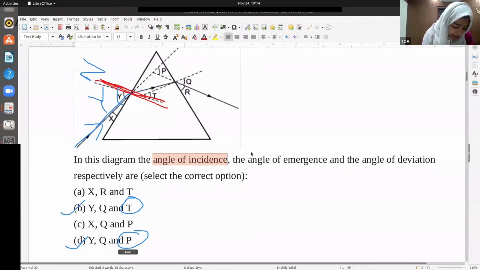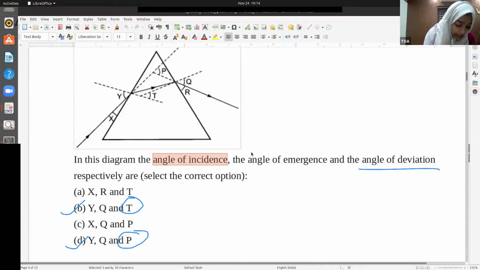Angle of deviation. What is angle of deviation? Actually, if this prism was not there, imagine it that way. If the prism was not there, how would the light pass through? How would this incident light pass through? It will just go like this, right? It will just go like this.